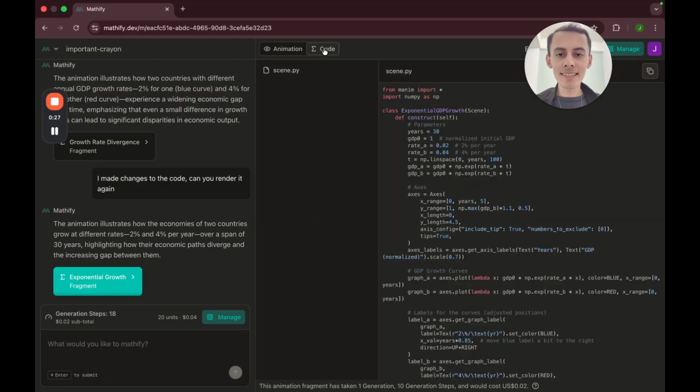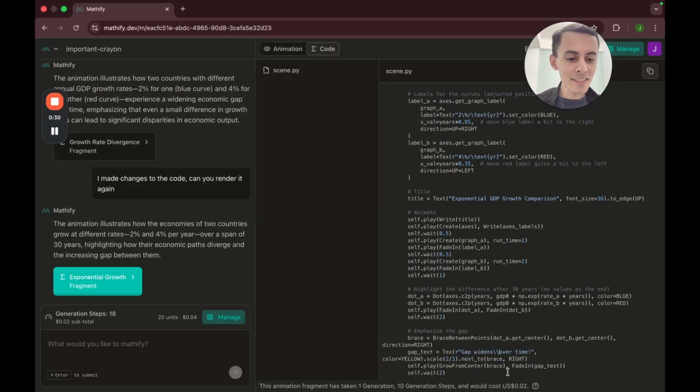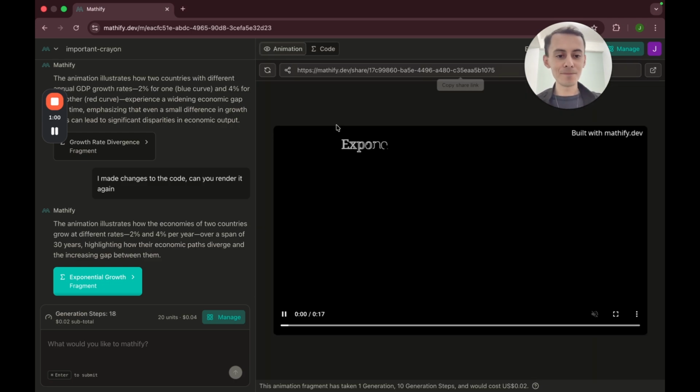But look at this. This is fascinating. I made a mistake. When I changed the code, I had actually done this, but that's not valid in LaTeX. So it detected the mistake and fixed it for me. It kept validating the script. It did it twice. It saw that it failed, and then it finally made the fix, and then it rendered it. As you can see here, it understood what I wanted to do, which is to break the line, and it actually used the proper syntax to break it in LaTeX.